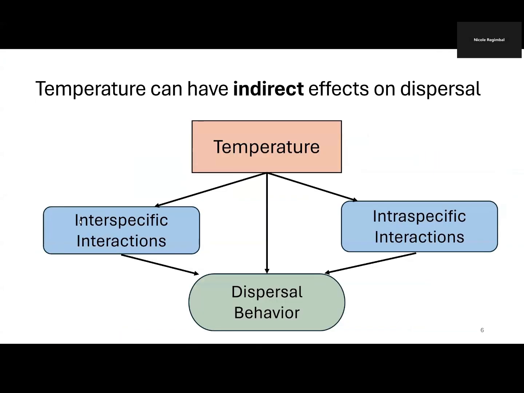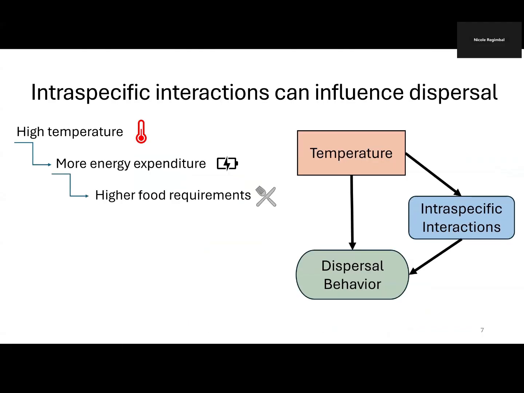Temperature can also have indirect effects on dispersal through both interspecific and intraspecific interactions, but these effects can be really variable. For example, if temperature increases predation, this might increase the motivation to disperse, but energy spent on avoidance behavior might impede dispersal ability. These indirect effects are typically under-researched and are the focus of my research. Specifically, I'm focusing on intraspecific interactions.